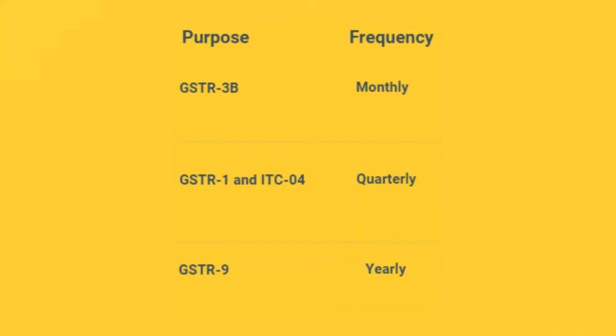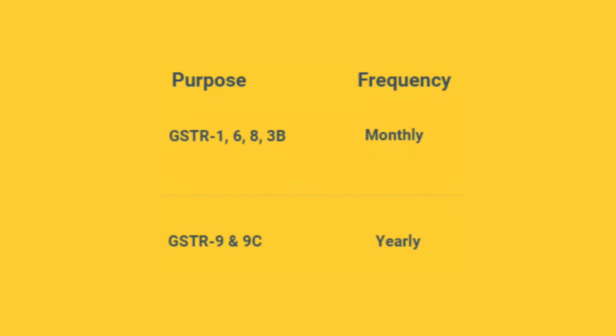Before we start, not all compliances that I'll be listing out may apply to you. For example, a mid-sized MSME manufacturer can file his GSTR 3B every month. He can file his GSTR 1 and ITC 04 just once a quarter, and GSTR 9 has to be filed once a year. Whereas, a large e-commerce operator may have to file GSTR 1, GSTR 6, GSTR 8, GSTR 3B once in every month, and GSTR 9 and 9C can be filed once a year. Hence, one or more compliance may apply depending upon the type of taxpayer he is and the annual turnover of his business. But tax consultants and professionals such as advocates or chartered accountants may have to mark their calendars for most of these dates. So let's begin.